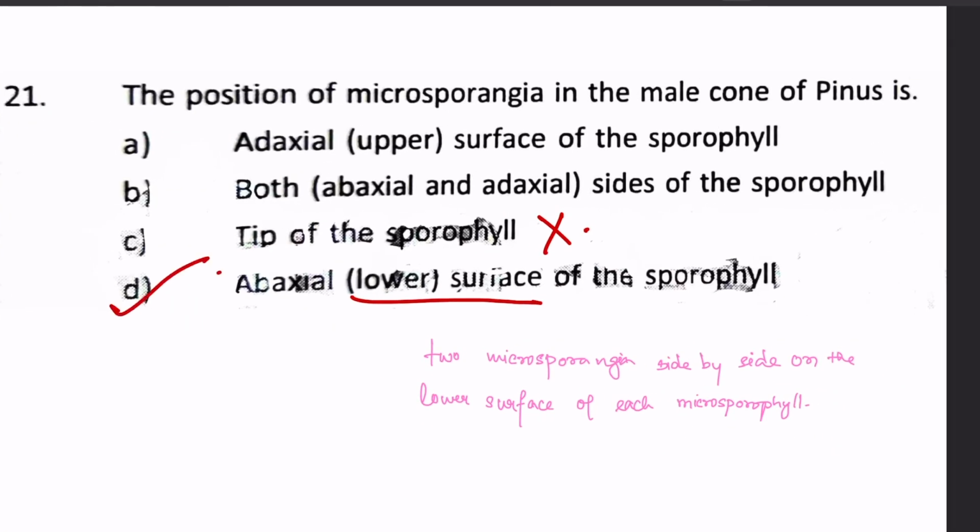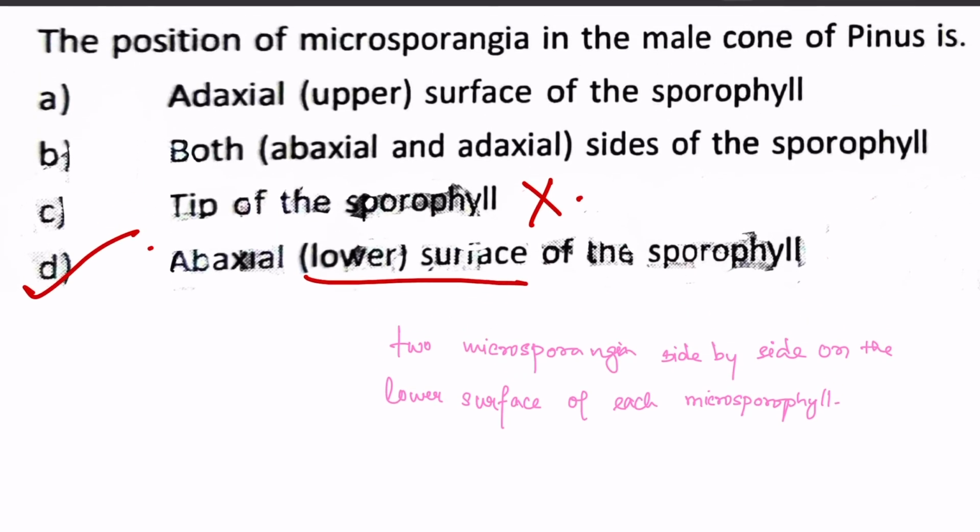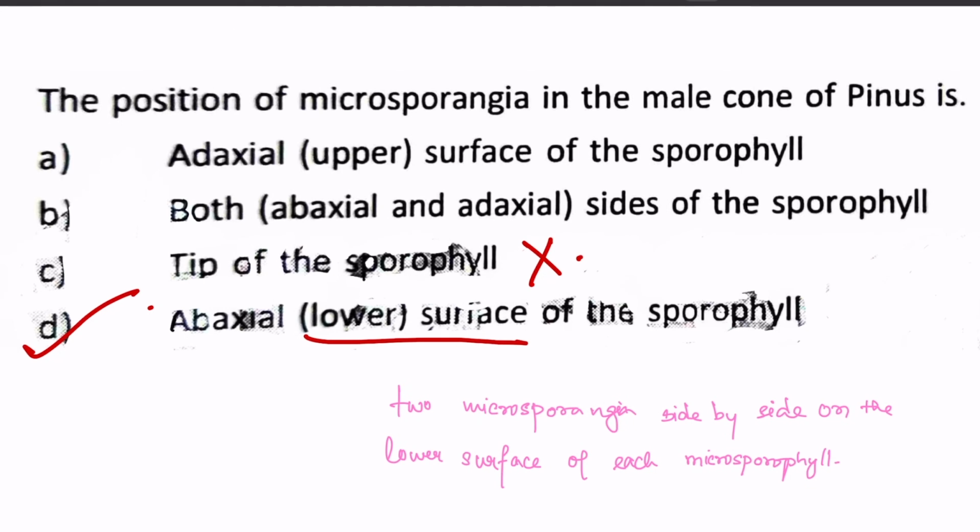It was a specific question. We just have to know this stuff. There are 2 microsporangia present side by side on the lower surface of each microsporophyll. So that is the point.